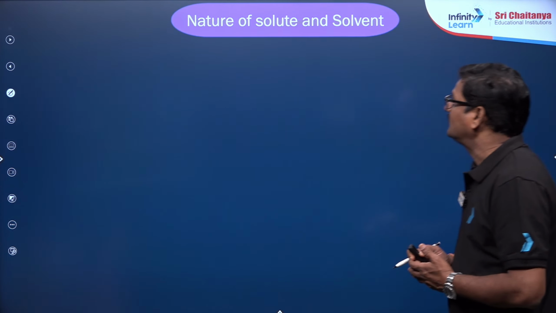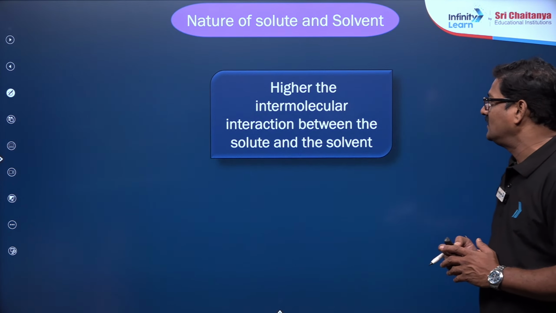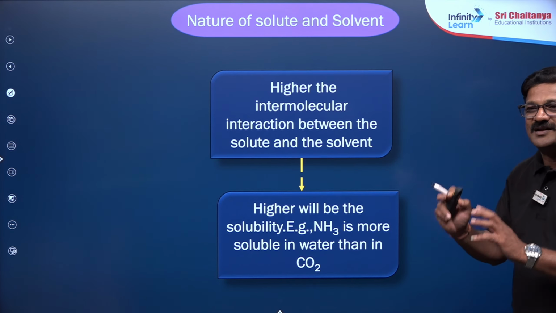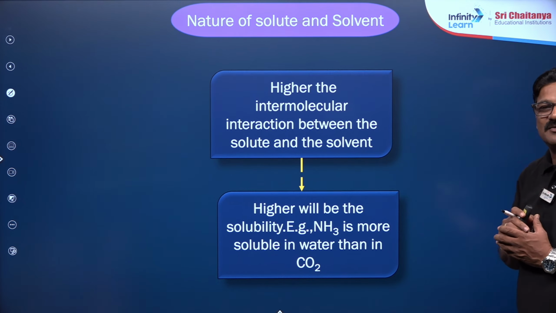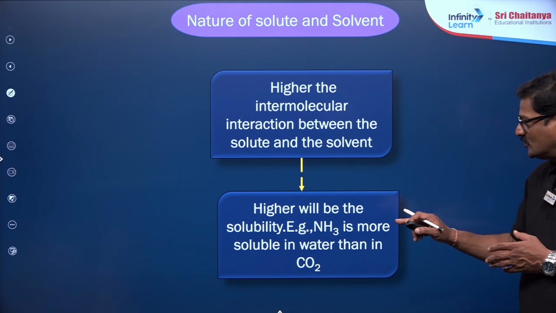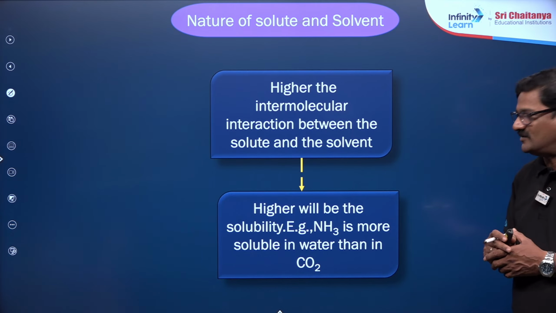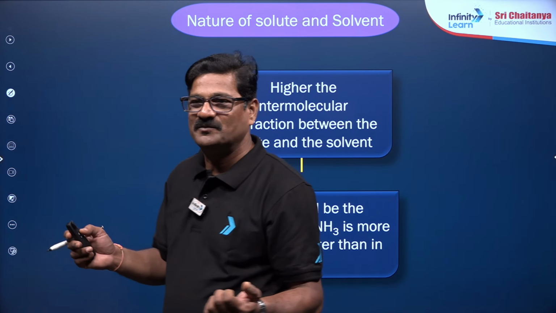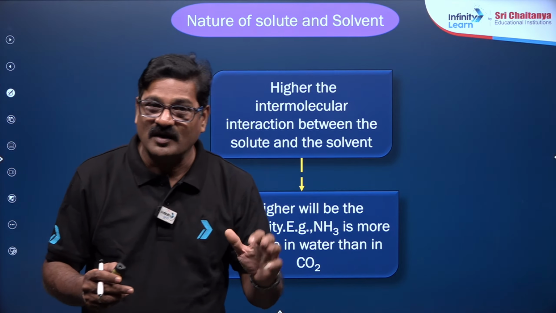Let us talk about the nature of the solute and the solvent. The higher the intermolecular interaction between the solute and the solvent, the more easily it is going to dissolve, and the higher will be the solubility. Example, ammonia is more soluble in water than carbon dioxide. Why? Because ammonia is going to form hydrogen bonding with water. Got it? Very important.